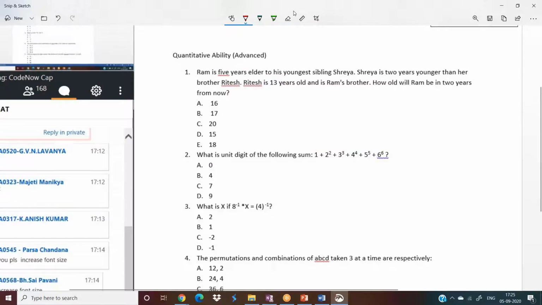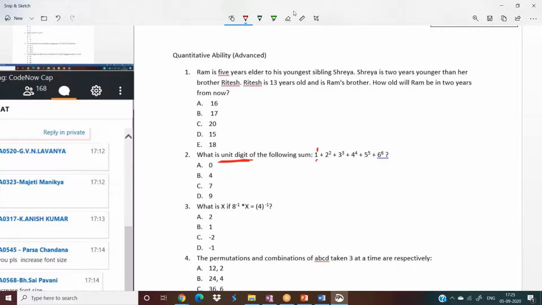This question is from number systems. Here you have to find out what is the units place digit of the following sum: 1 plus 2 square plus 3 cube plus 4 power 4 plus 5 power 5 plus 6 power 6, till 6 power 6 only. Here 1 means 1 power 1. In this case, you need not calculate the value of 5 power 5. You need to find out only units place digit.